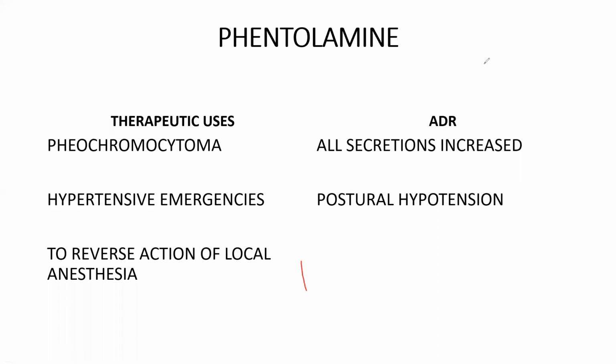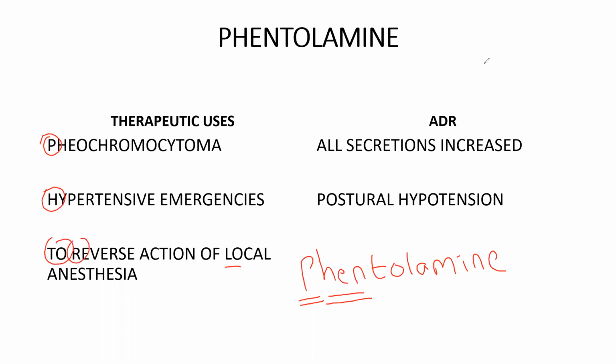Phentolamine, the name itself, right? What are the uses of phentolamine? Used in pheochromocytoma, used in hypertensive emergencies, and to reverse the action of local anesthesia. To reverse the action of local anesthesia, right? Pheochromocytoma, hypertensive emergencies, and to reverse the action of local anesthesia.